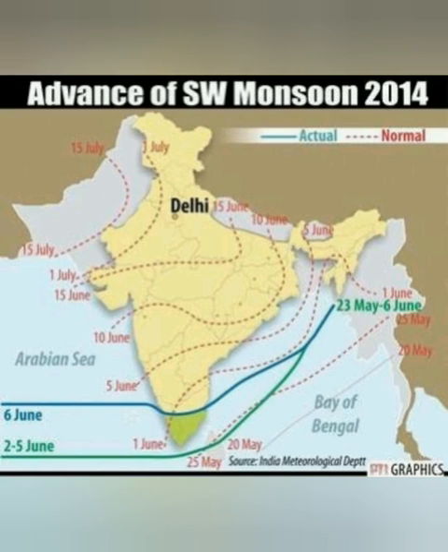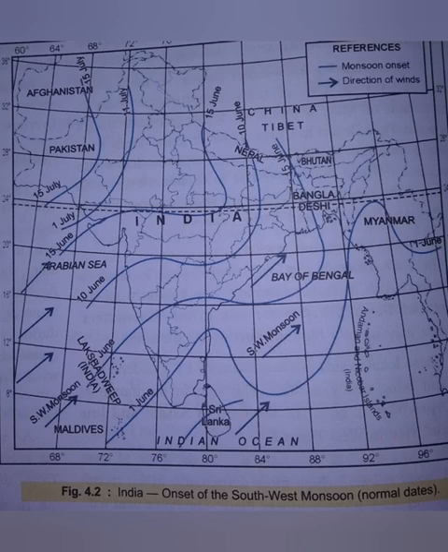Sometimes in some places there is more rainfall, and in other areas very little rainfall. Sometimes we can say the early arrival of the monsoon, and sometimes late arrival, the unpredictable nature of the Indian monsoon. Erratic in nature is the second feature of the Indian monsoon. First one we have is not uniform.